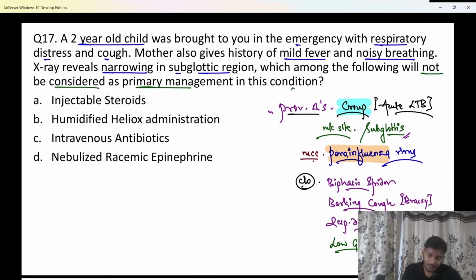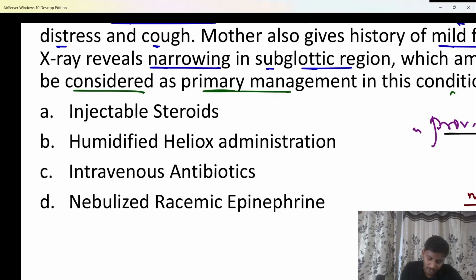Now what is the treatment? Please remember the drug of choice, or the mainstay of management, the definitive management, is definitely steroids to be given.